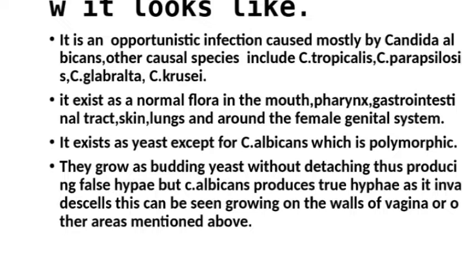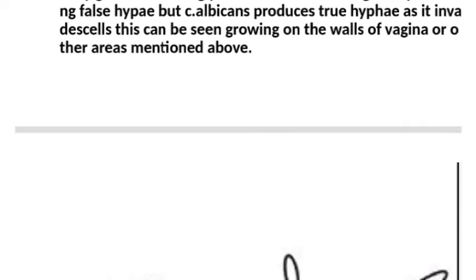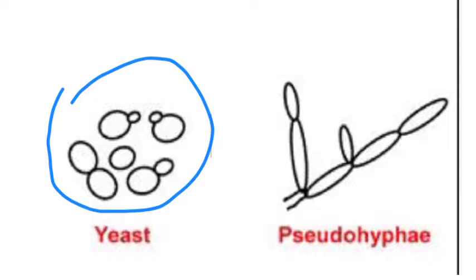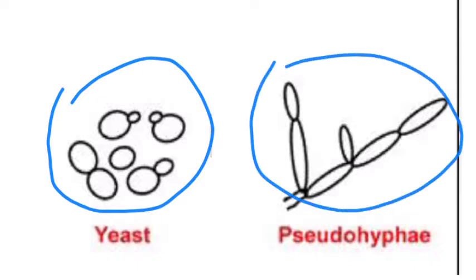Now, let's check on a diagram to see what we call yeast and what we call pseudohyphae. This is a yeast organism, and we have pseudohyphae here. In yeast cells, as you can see, this kind of cell is budding, but it is not detaching from the mother cell. As you can see, they appear as a budding yeast.